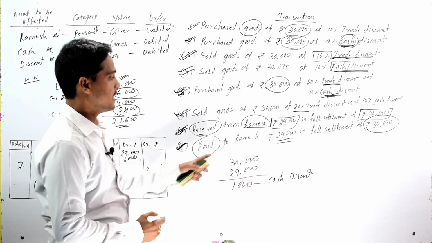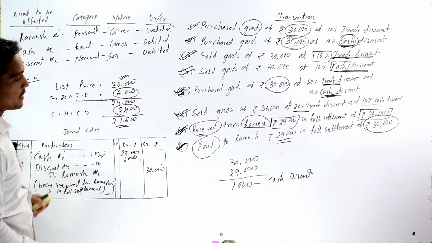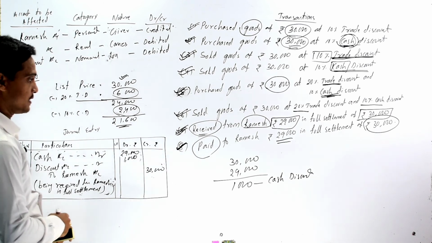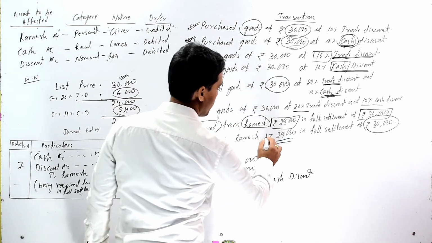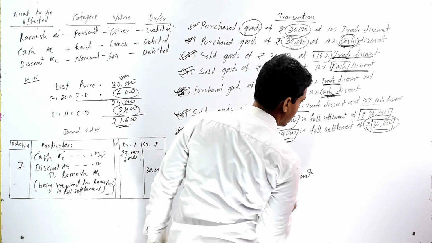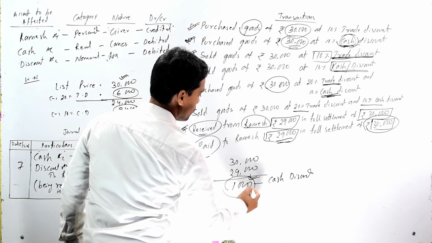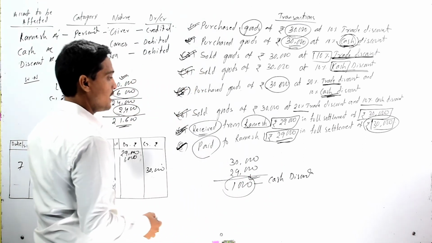So in this transaction also Ramesh account, cash account and discount account should be affected, and we are making payment of 29,000 instead of 30,000. So here we are also receiving 1,000 cash discount.